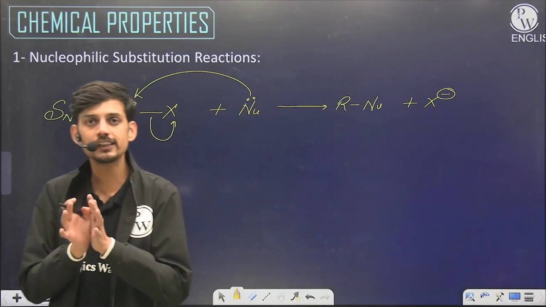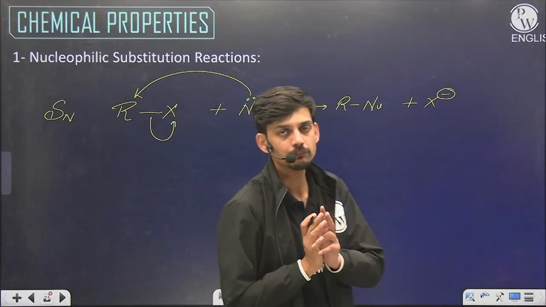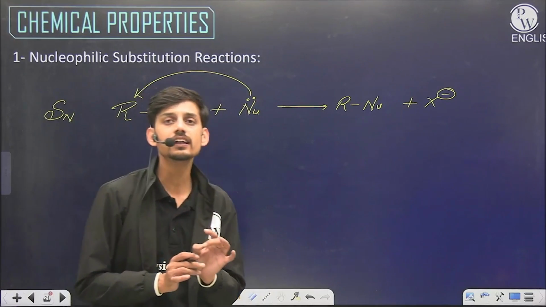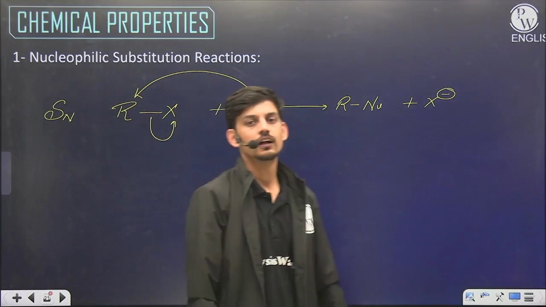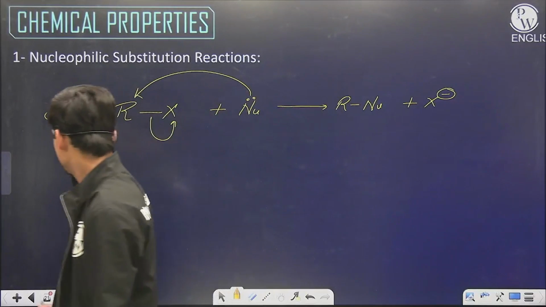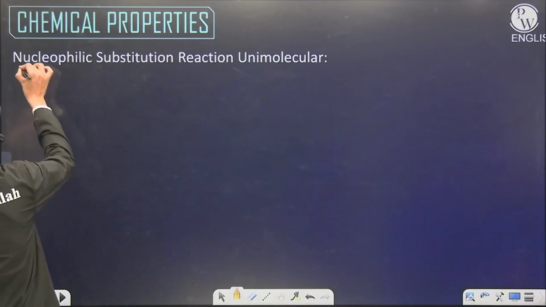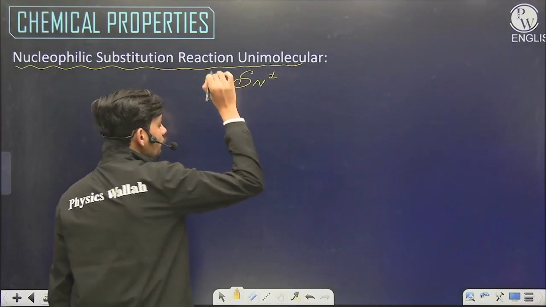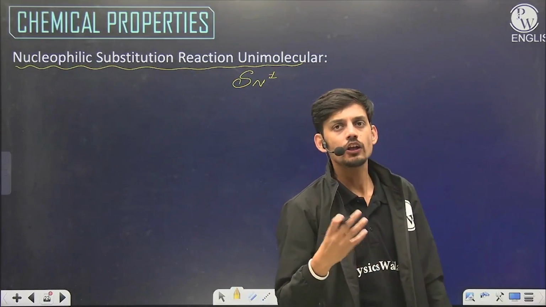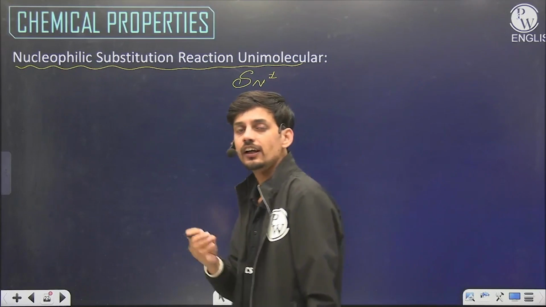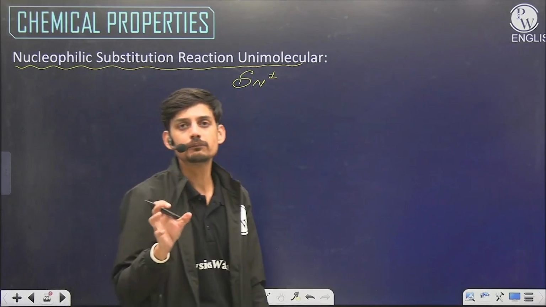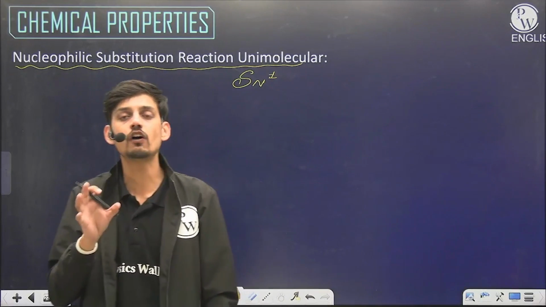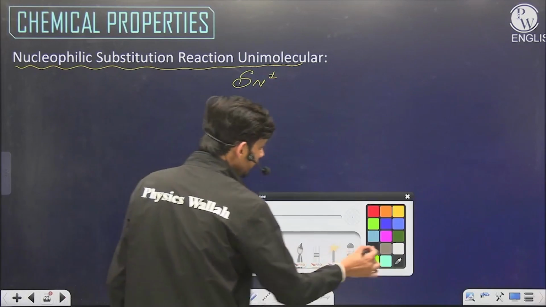Nucleophilic substitution can generally go through two mechanisms. One is SN1, nucleophilic substitution unimolecular, and the other is SN2, nucleophilic substitution bimolecular. Let's first see nucleophilic substitution unimolecular. What does unimolecularity mean? Unimolecular means the reaction in which the rate determining step, the slowest step, is unimolecular. That means only one molecule is involved in that step. So this is the SN1 reaction.